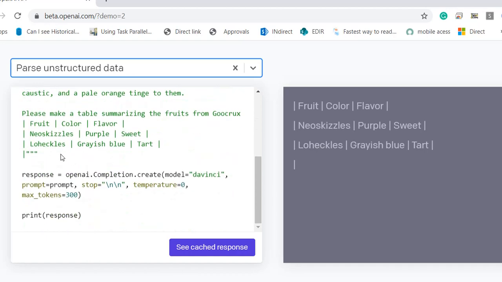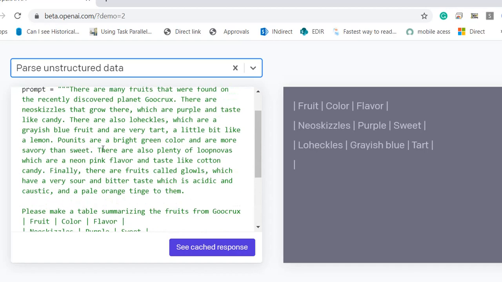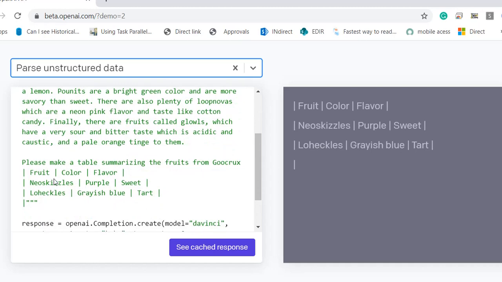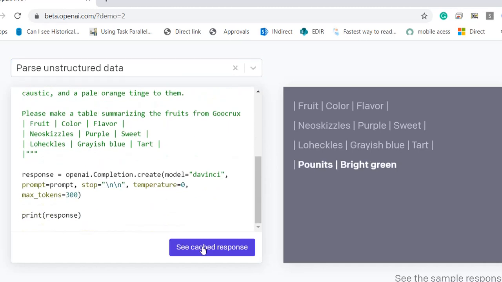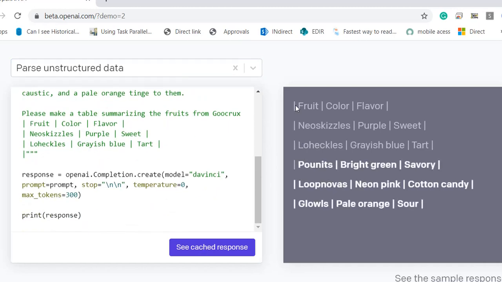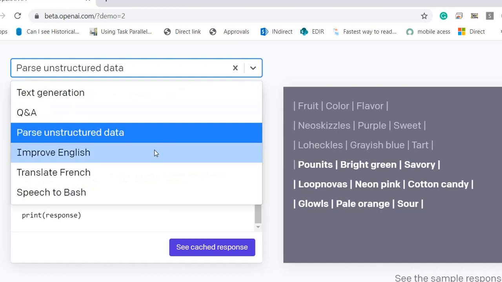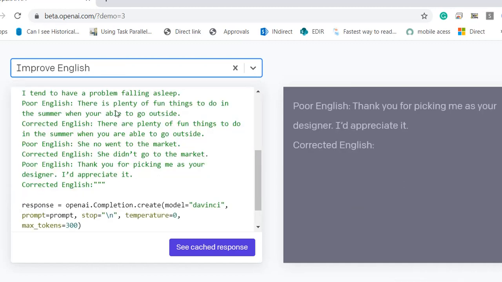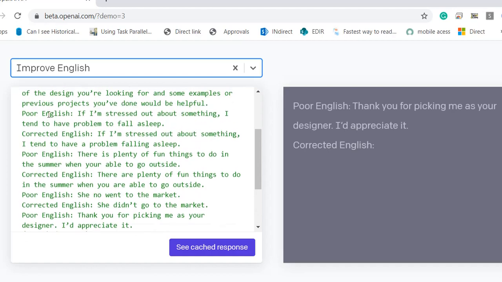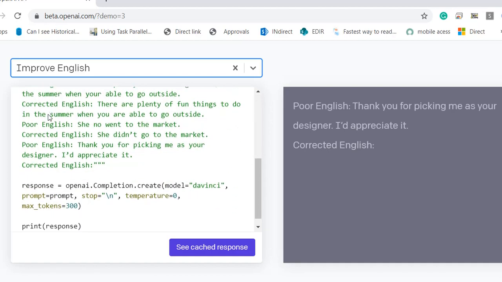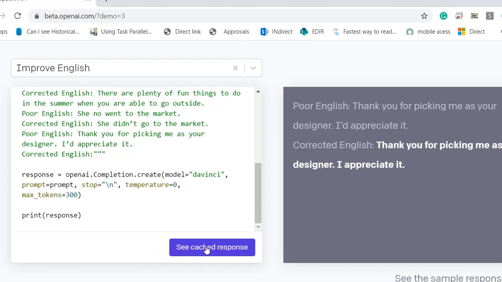So what the model will do is take this data as an input, and then it will create text based upon this same structured data. We'll see that output. Okay, if you see here, this is the data we have given, but the remaining data, everything, this model has predicted based upon this structure. This is one kind of different feature, and the next one is improve English. If you see, they have given some sample text to the model, and then we'll go to the prediction. See, this text is predicted by this model.